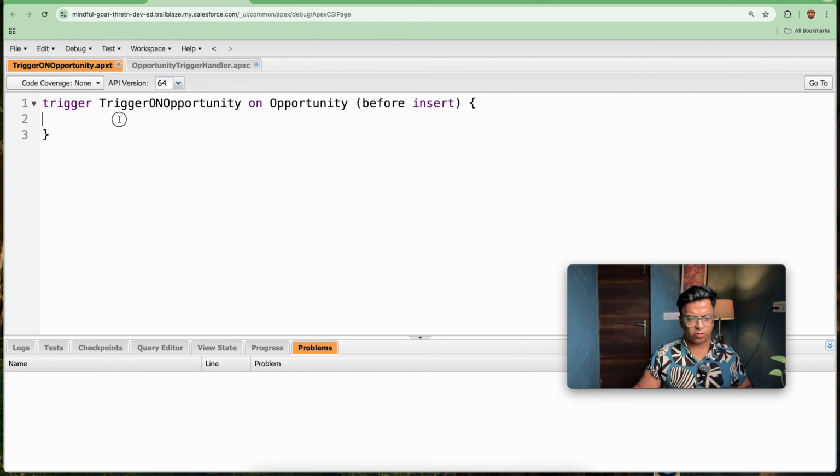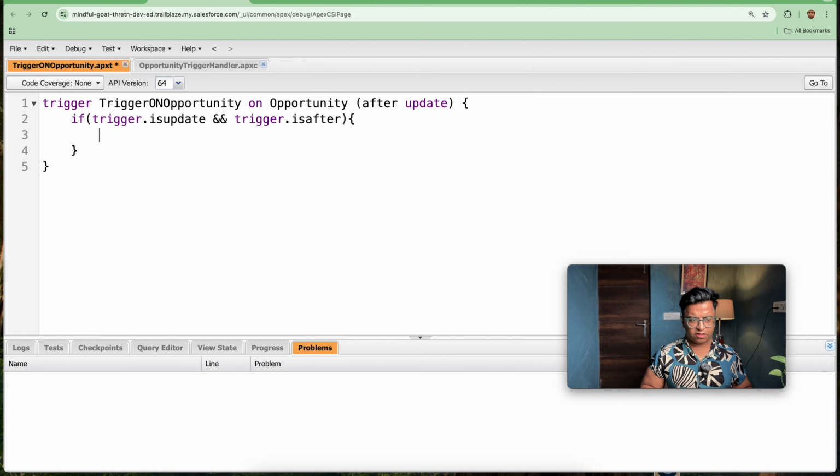So what I will be doing next, I will be writing an if condition: Trigger.isUpdate and Trigger.isAfter. So here also I will be changing it to after update, and only if these two conditions are met should we work with our trigger. So let's move forward with this. So now we are good.